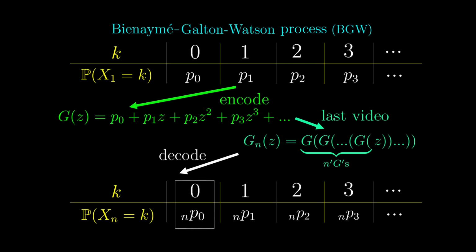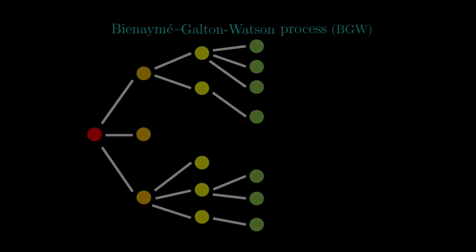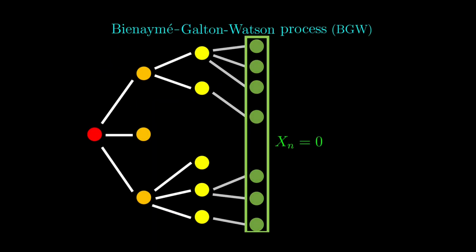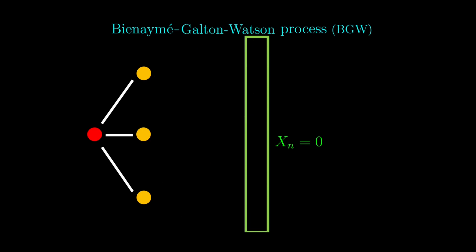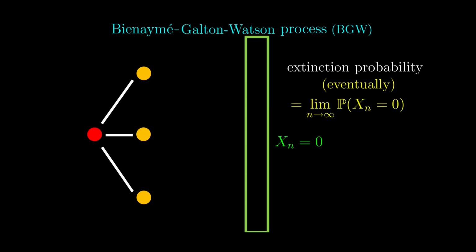We are particularly interested in the probability that it is 0. This is because if xn is 0, then there are no coronavirus patients in the nth generation. But just note that it may also be the case that coronavirus has been eradicated in the previous generations. This is actually good because when we say extinction probability, we don't care about when it gets eradicated. We just care about whether eventually coronavirus will end. So in fact, more precisely, it is the probability that xn equals 0 when n tends to infinity.